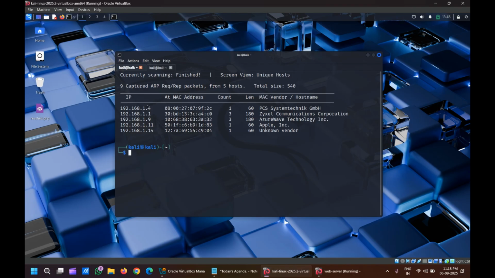Taking the first IP we are seeing, I want to check whether the host is really up. Is there any host running? Host means operating system. Is there any system or OS running or not? To check that, we have a command. We have lots of commands. We can call those commands switches in Nmap.